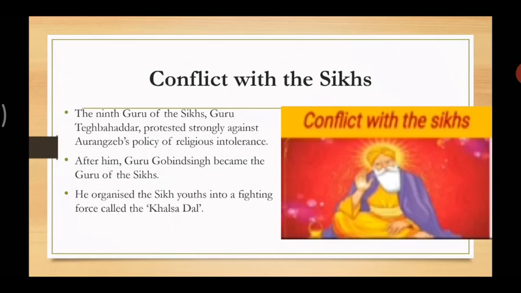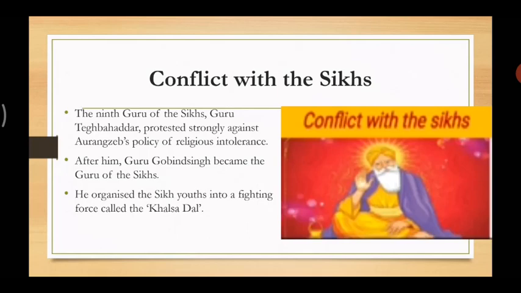Guru Gobind Singh organized his followers and encouraged their martial spirit. He started encouraging them. Now, what does martial spirit mean? Mind and attitude, using that. He organized the Sikh youth into a fighting force called the Khalsa Dal. The headquarters were at Anandpur. Aurangzeb sent his army to fight against the Sikhs. His army attacked Anandpur, although the Sikhs fought fiercely. Fiercely means in a powerful way. They did not succeed. After that, Guru Gobind Singh came to the Deccan in 1708 CE.